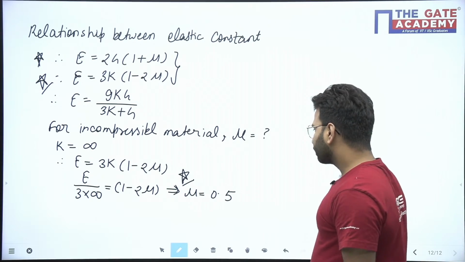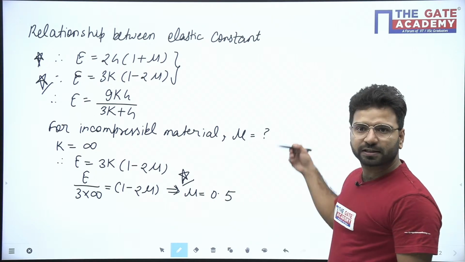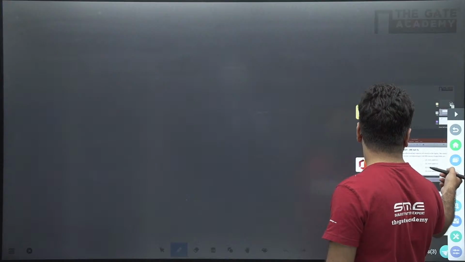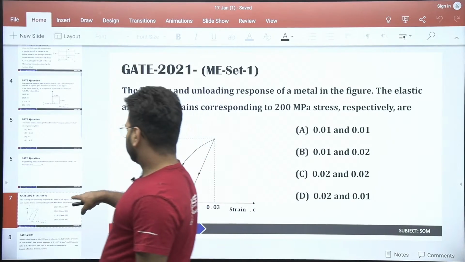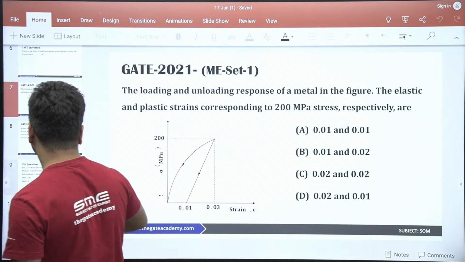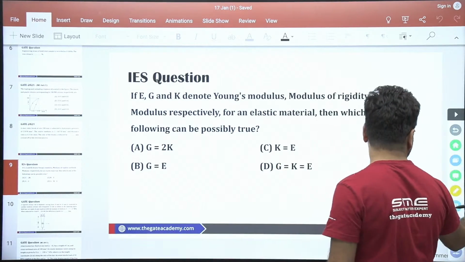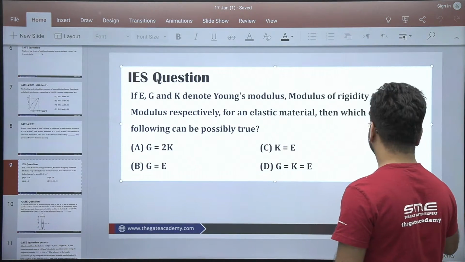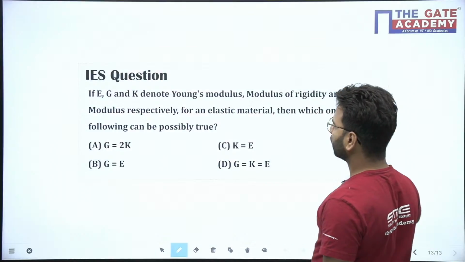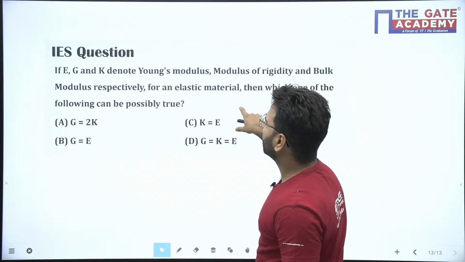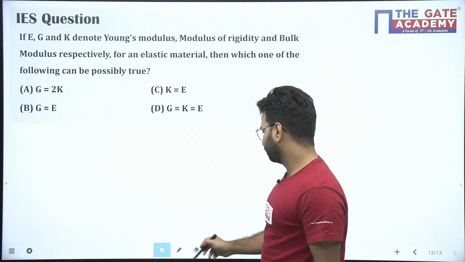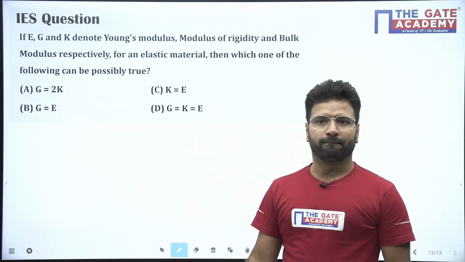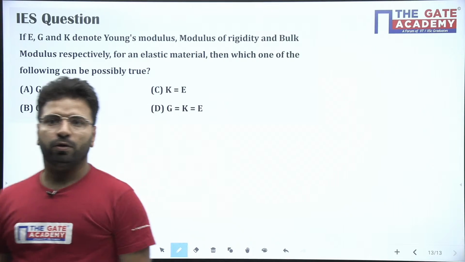Okay, so just see one question on this concept now. All of you try this problem. It's a very good problem. All of you try.